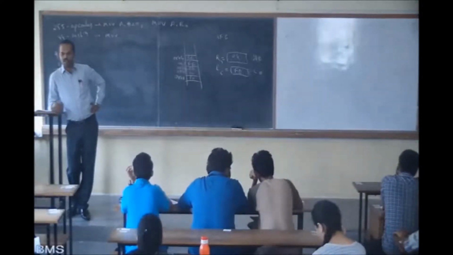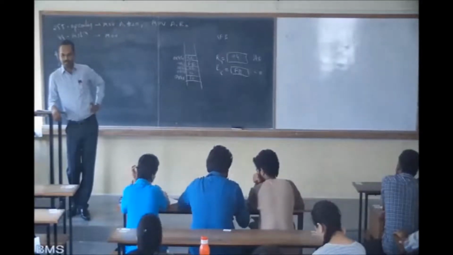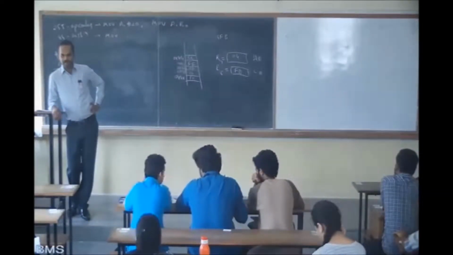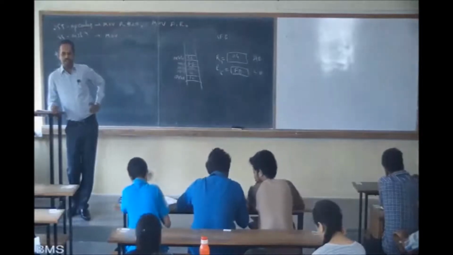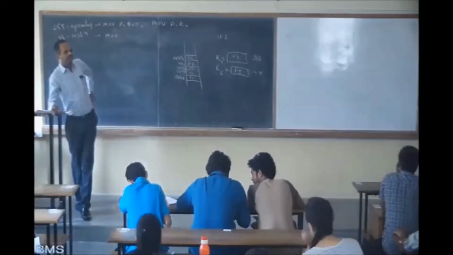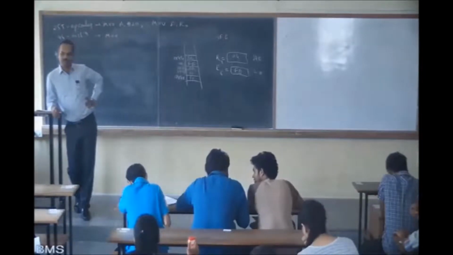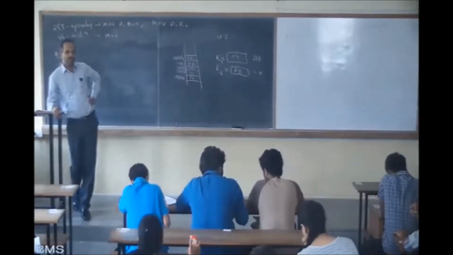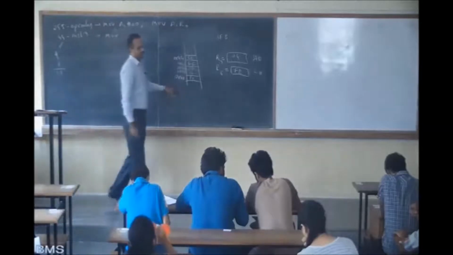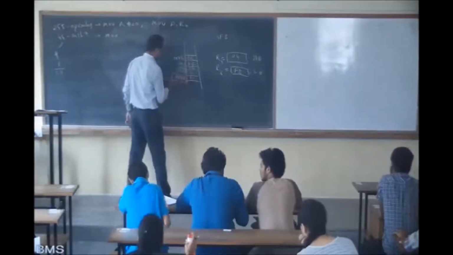Janavi, how do you do this? How do you start writing this program? What do you know? You know that it starts from 40. Put this in R0.